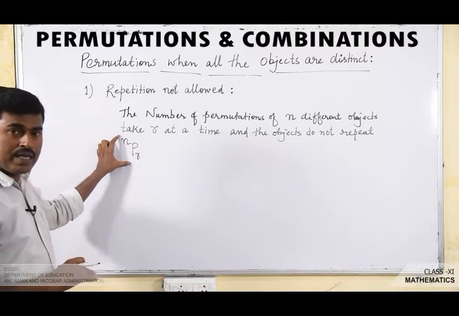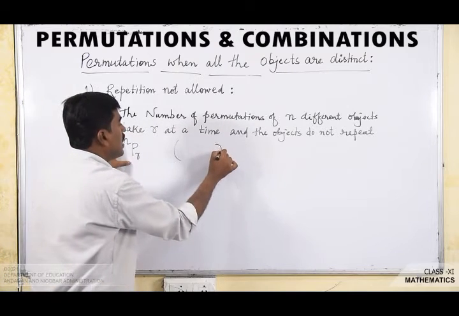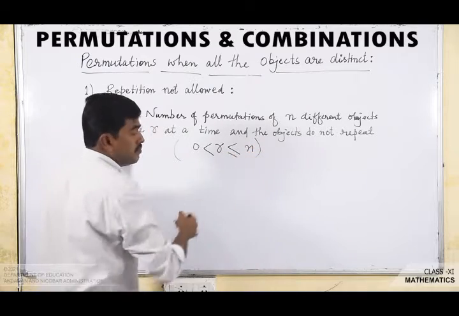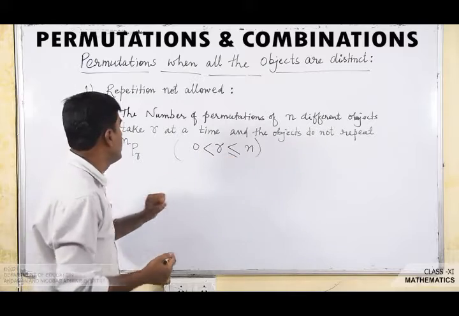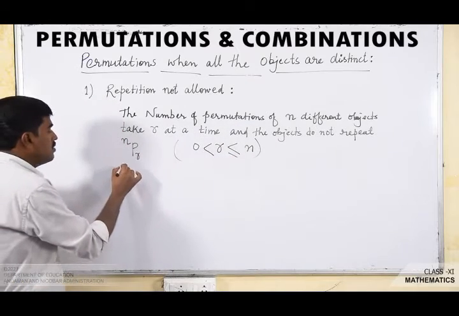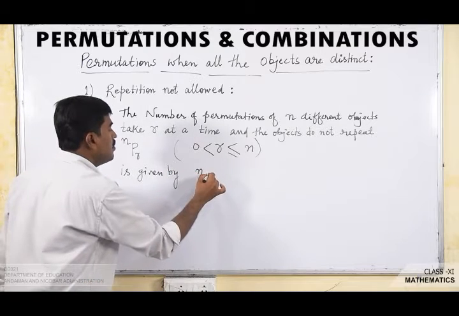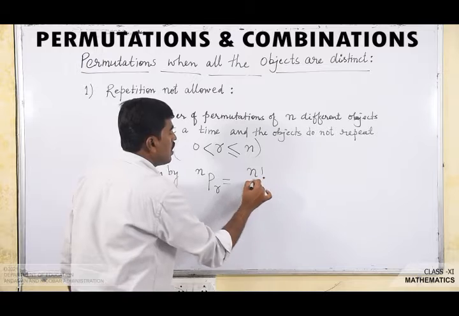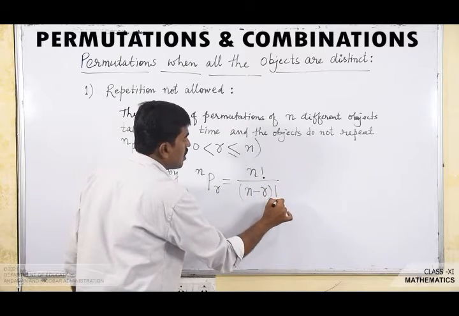It is denoted by nPr, where r is greater than 0, less than or equal to n, and is given by the formula nPr is equal to n factorial divided by n minus r whole factorial.